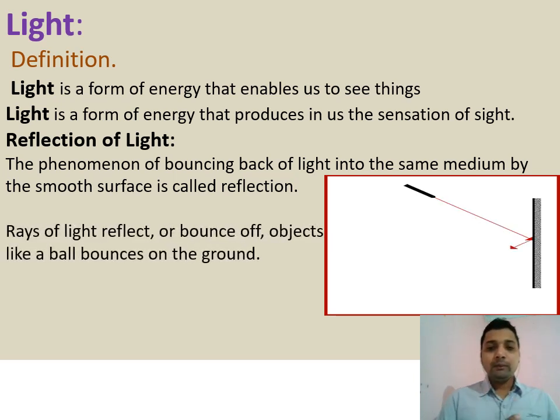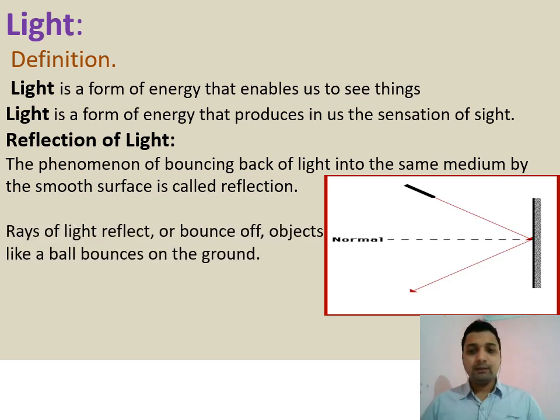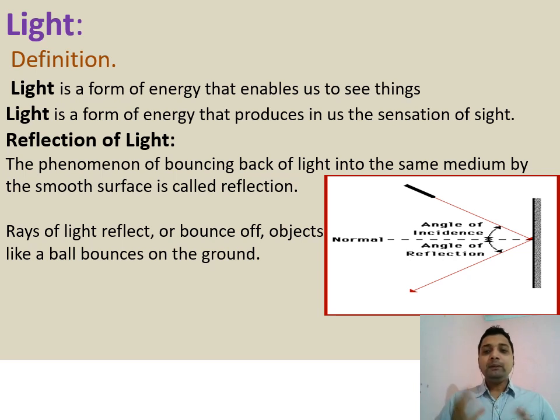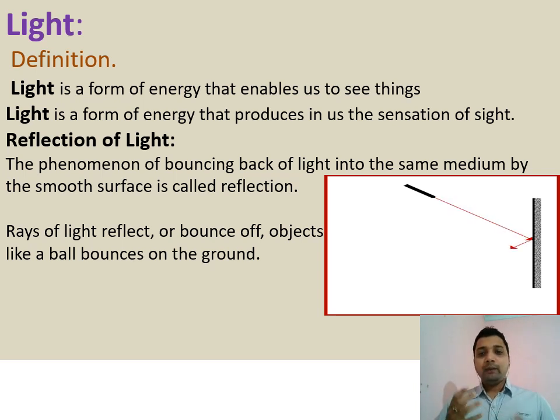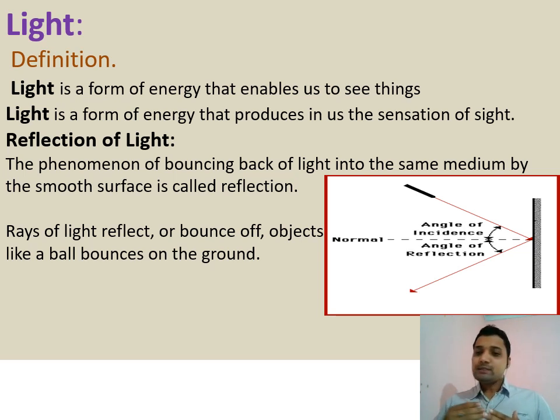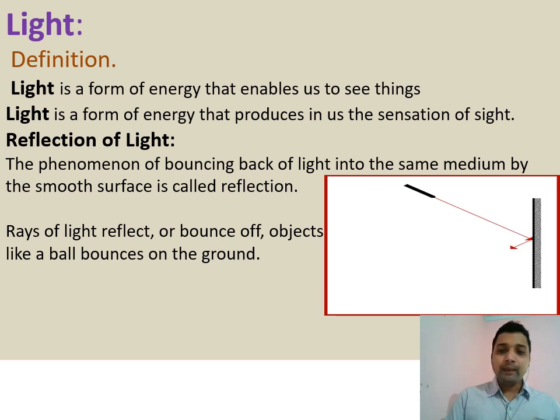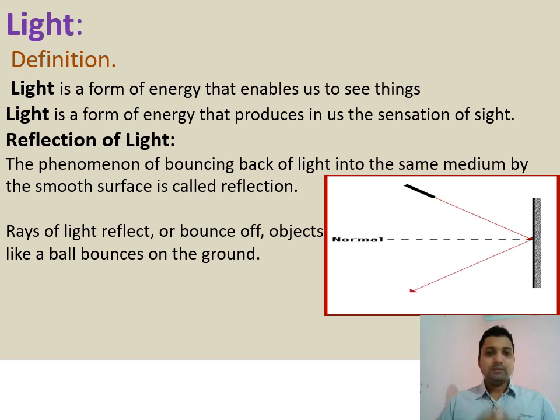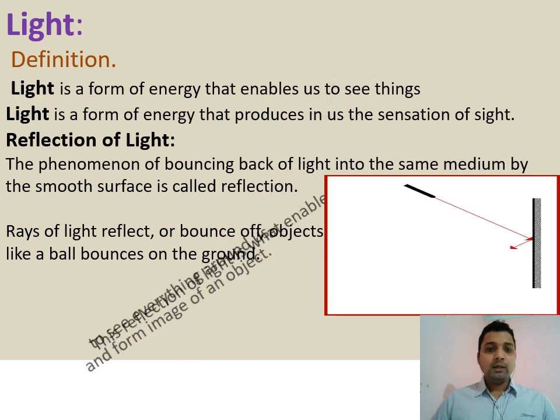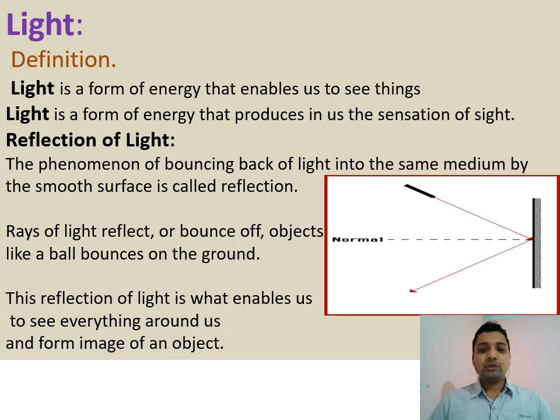Whenever you are coming to the reflection of light, to understand better, we can take the example that when we take a tennis ball and hit it to the wall with a certain amount of force, when the tennis ball hits the wall, it can return back towards our side. So that is the reflection. The bouncing back, the return back is the reflection. And because of this reflection, we are able to see the things around us, we are able to get the image of an object inside the polished surface.